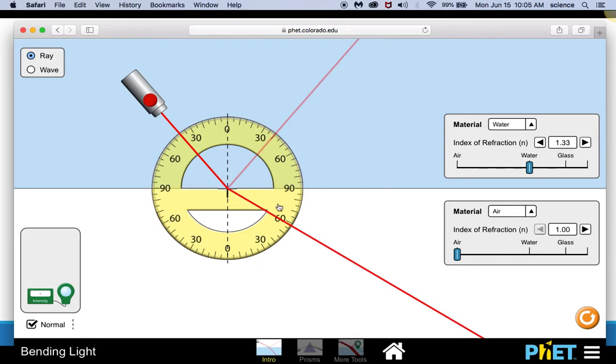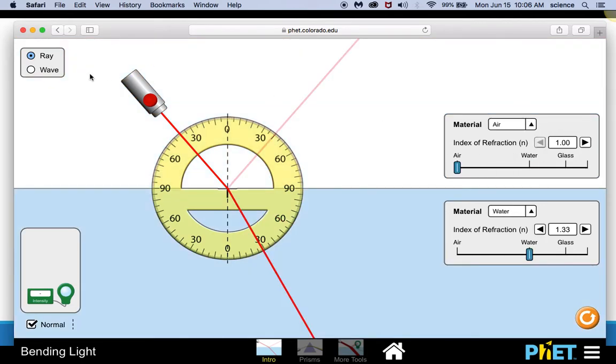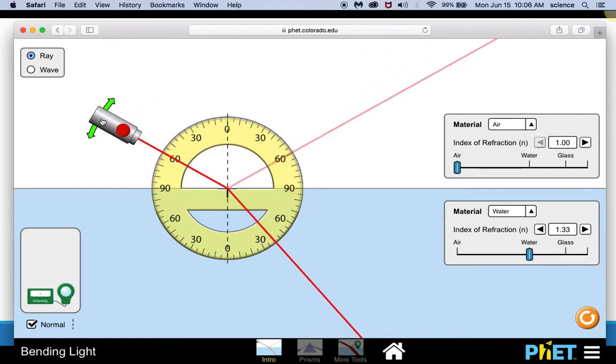So there's this principle of reversibility. Here I had 40 degrees in water and I get 60 degrees in air. And if I reverse this and make this air and water and put this at 60, I still have 60 degrees in air and 40 degrees in water. So it doesn't matter where the light starts. You could actually switch where the light starts and where it was refracted, and they would still follow that same path.